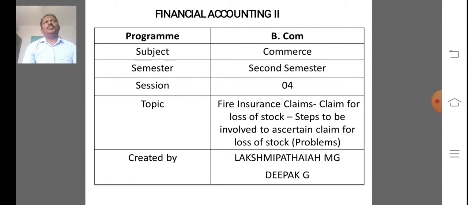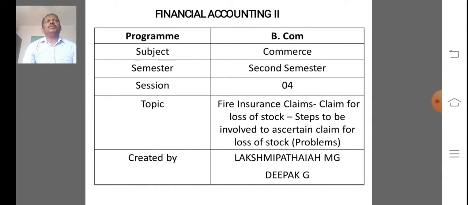There are two situations at this stage. When the stock is properly insured or over-insured, the amount of claim will be the same as the amount of loss.